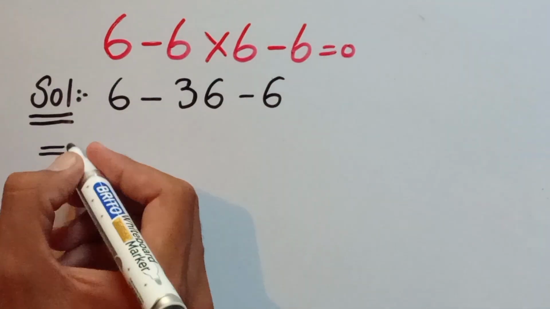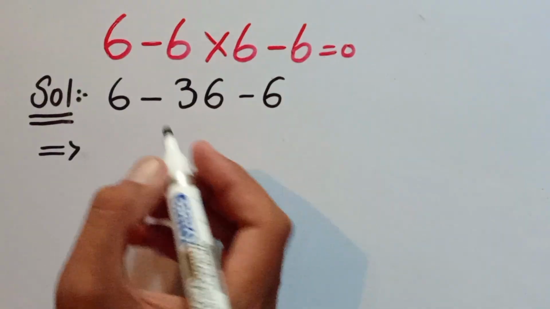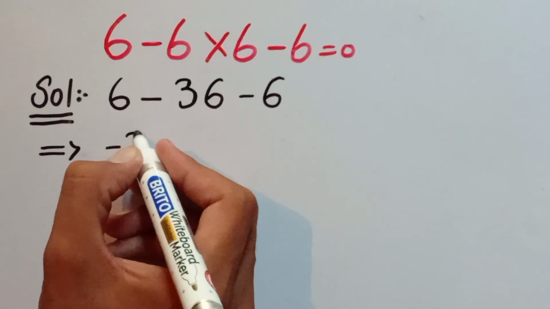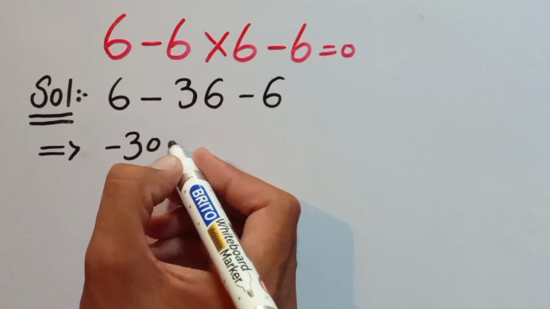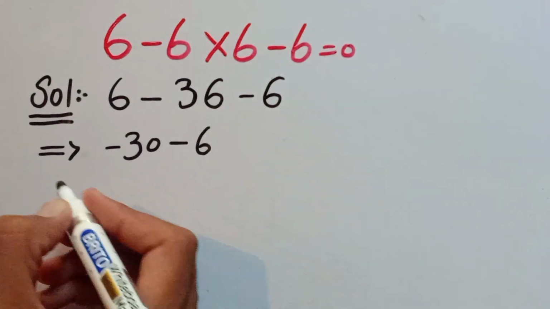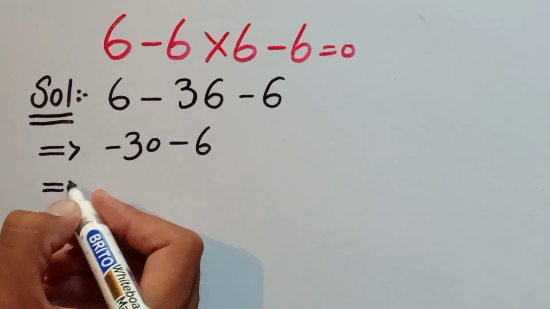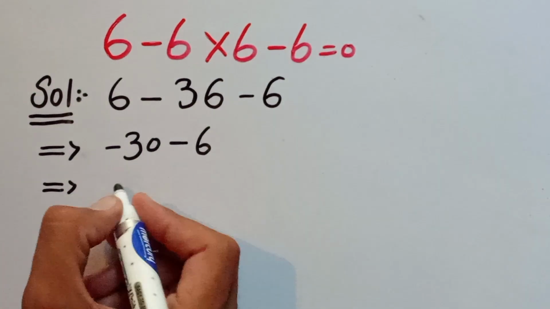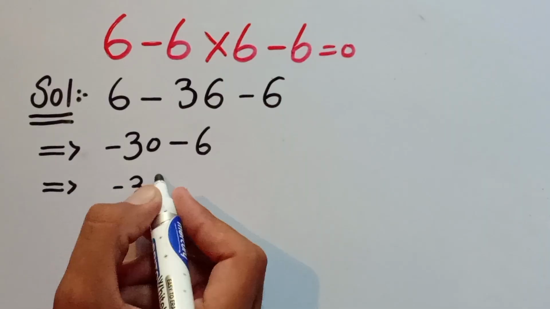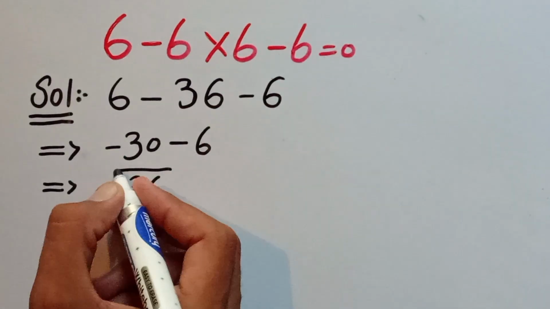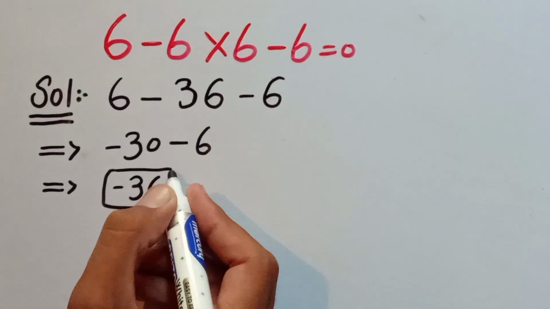Okay guys, now in the next step, 6 minus 36 is minus 30, minus 6. Now again, minus 30 and minus 6 equal to minus 36. Guys, this is the final answer of this expression.